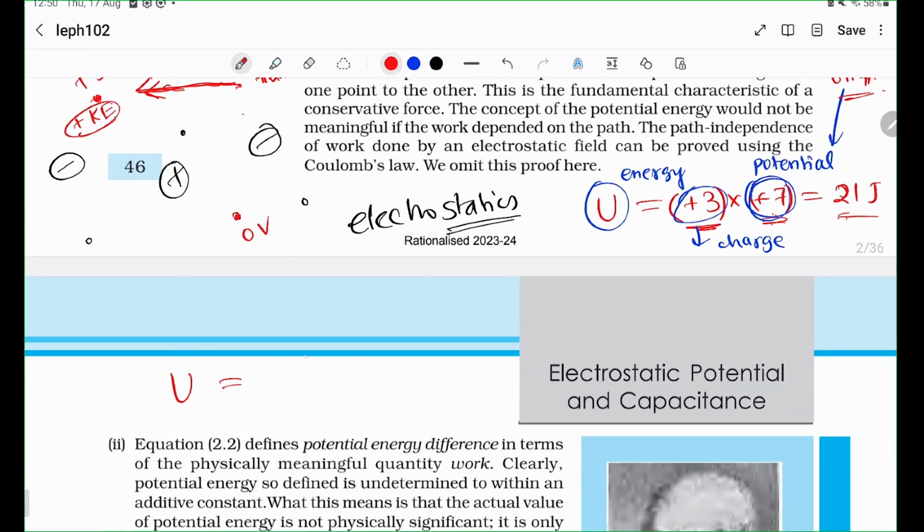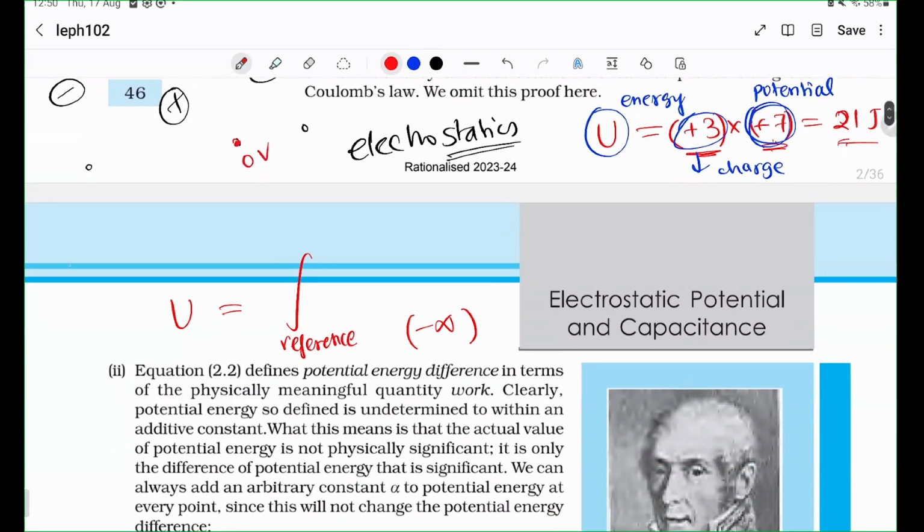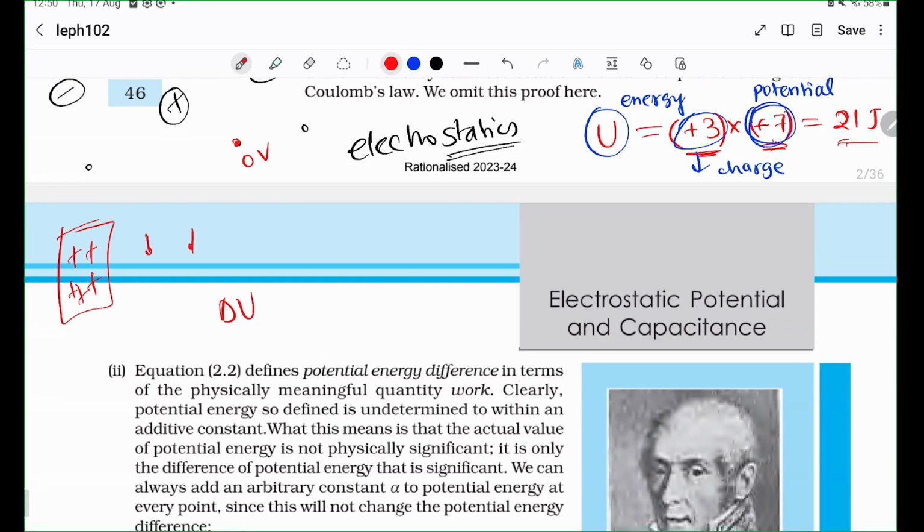is basically involving some reference, right? That reference is usually negative infinity, but in some cases it will not be. So that's a thing to keep in mind. If you have infinite charge distributions, let's say an infinite plane, then the reference being negative infinity is a bad idea because all your answers will result in infinities. In that case, you would like to only look at the change in potential from one point to another point. Only that would result in finite changes.